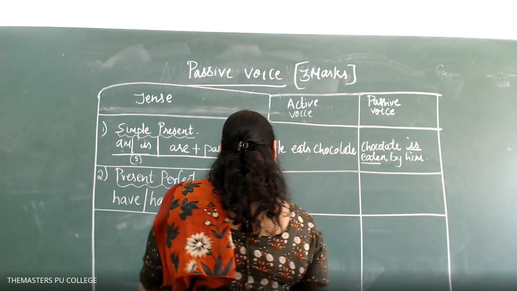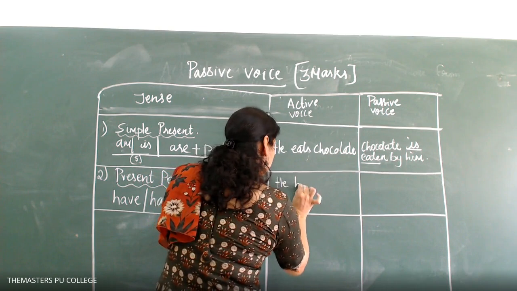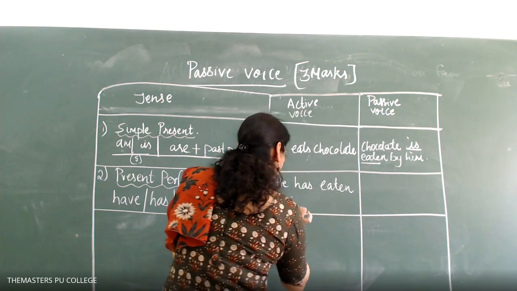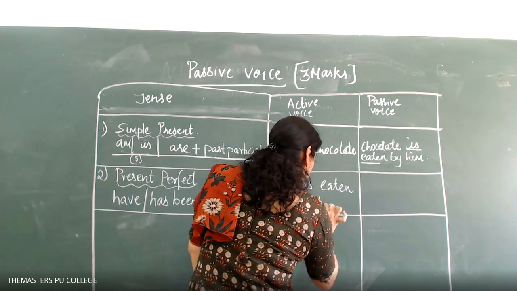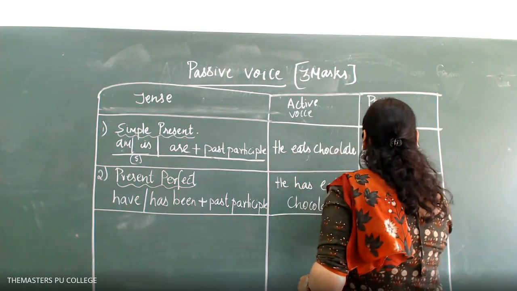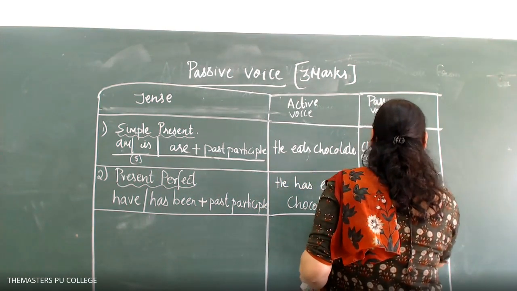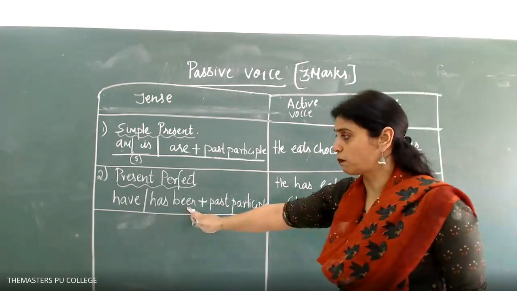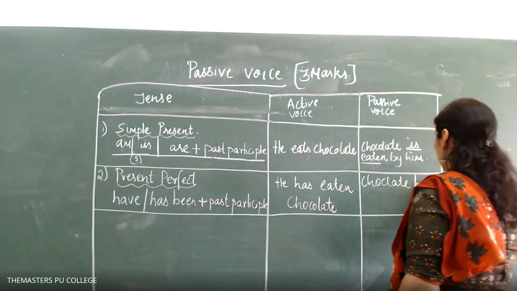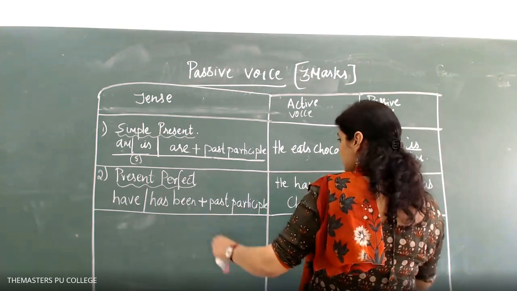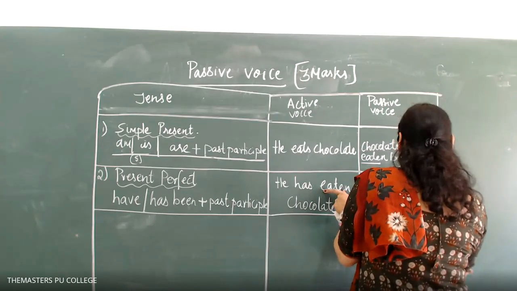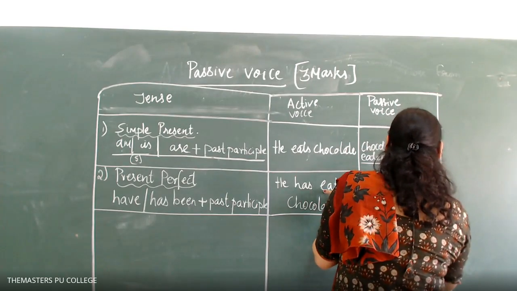Giving you the perfect tense of it. He has eaten chocolate. This I have given in the active voice. I will change it to passive voice. Chocolate. What am I to add? What is to be added? Been. Chocolate has been, because already it is the perfect form. They have already given you eaten. That should be maintained. Eaten by him.